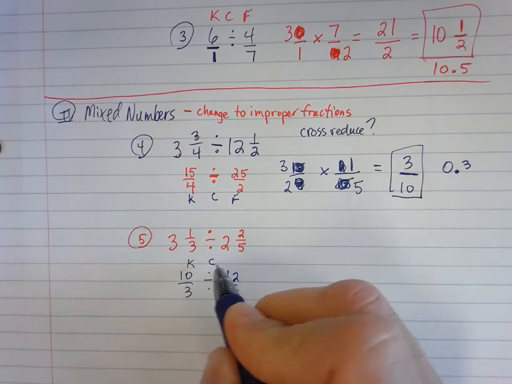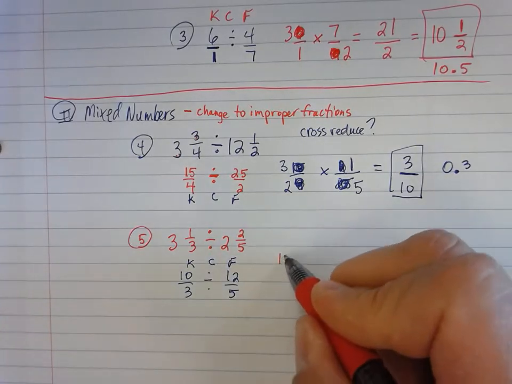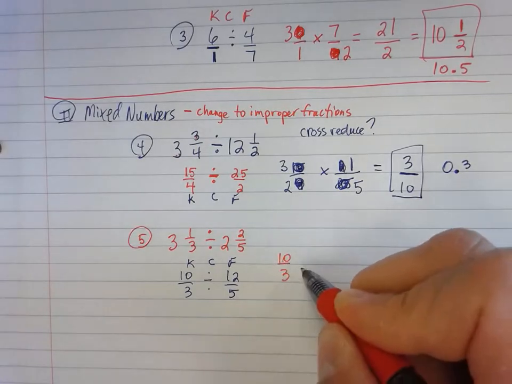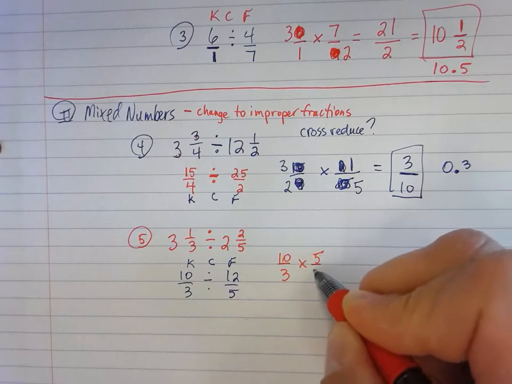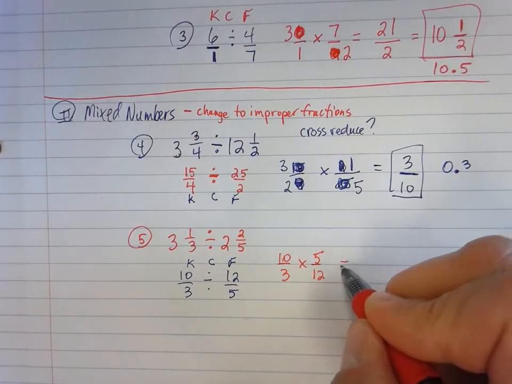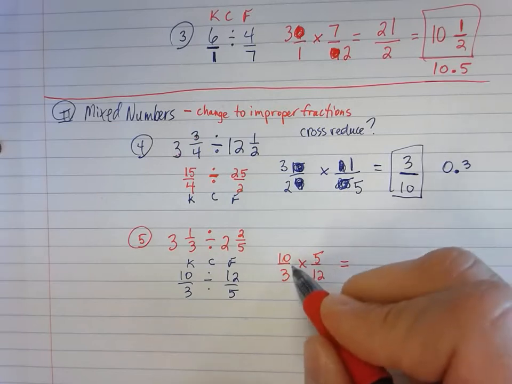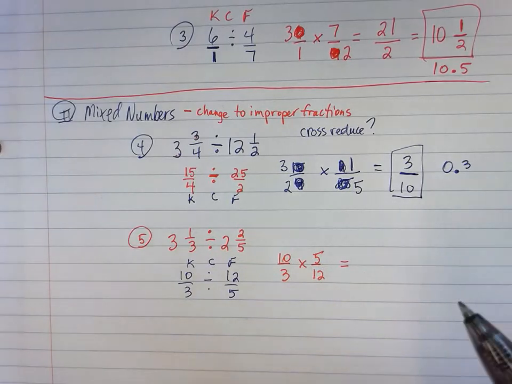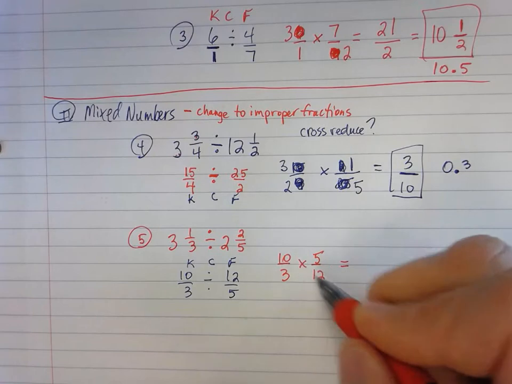Keep, change, flip. All right. So that means that would be 10/3 times the reciprocal of that, which would be 5/12. Can I cross reduce the 3 and the 5? No. Can I cross reduce the 10 and the 12? Yes.